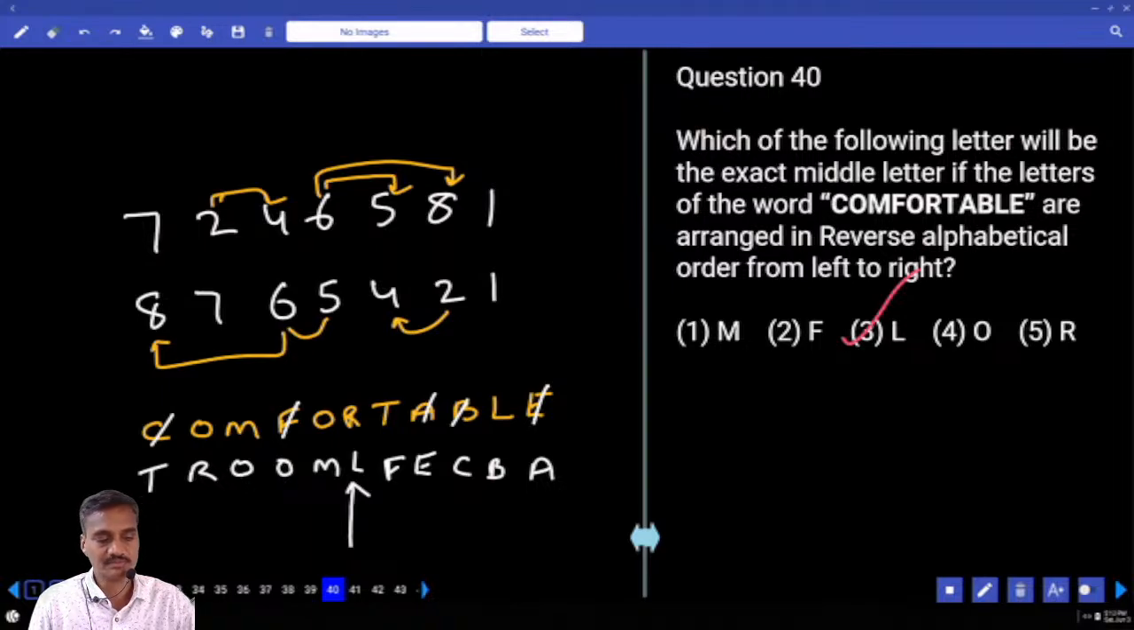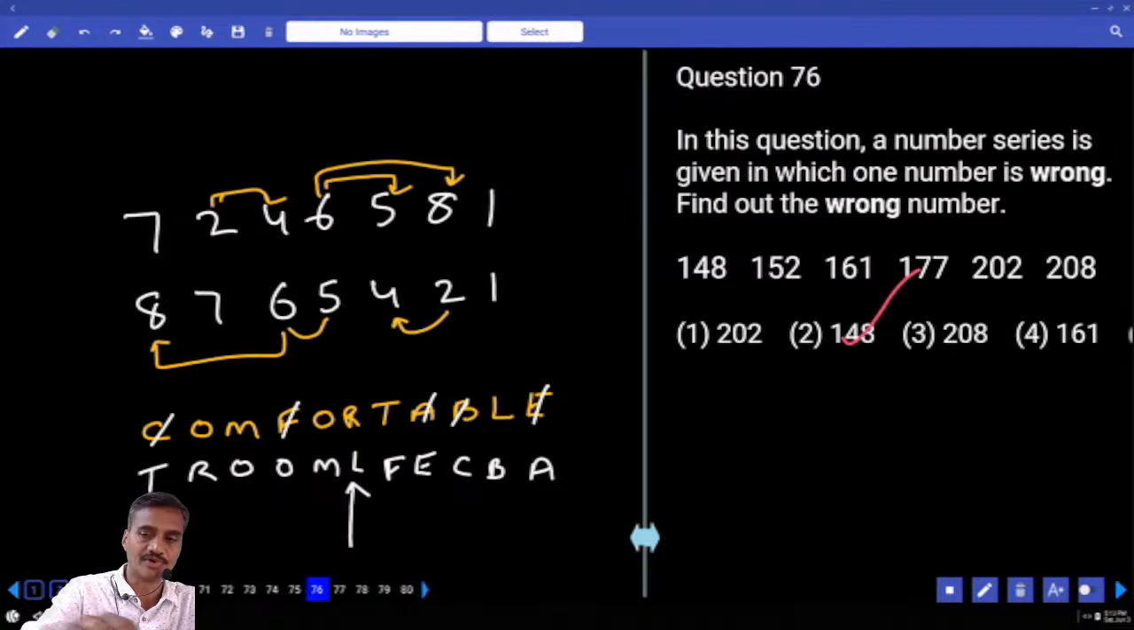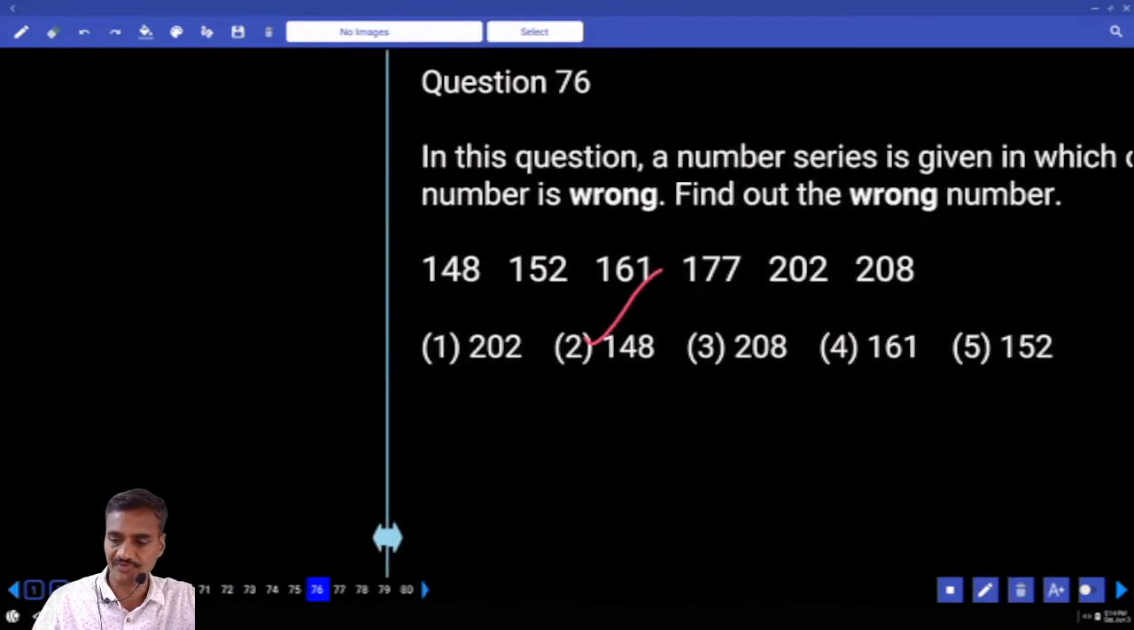The next one. Number series, question numbers 76 to 80. Now in this 76 to 80, finding out the wrong number again. Now 148, 152, 161. The differences are 4, 9, and next 2 square, 3 square.